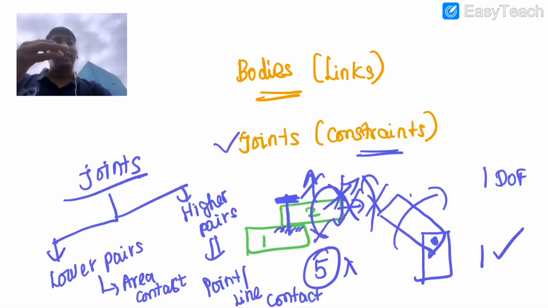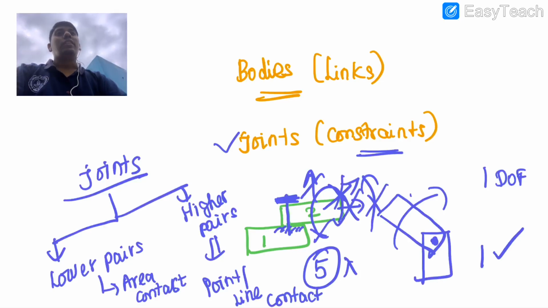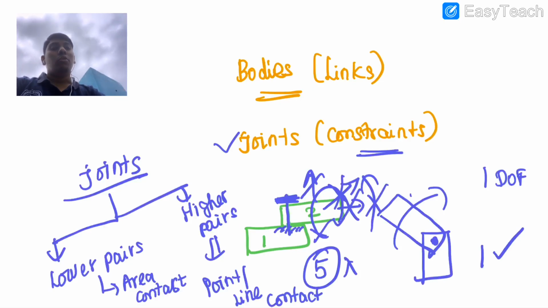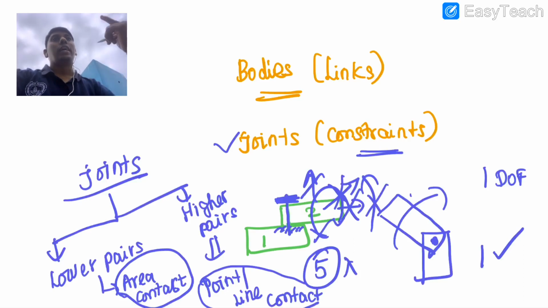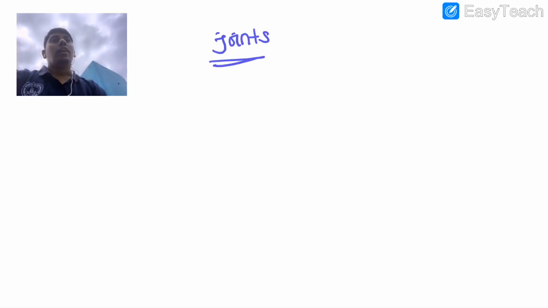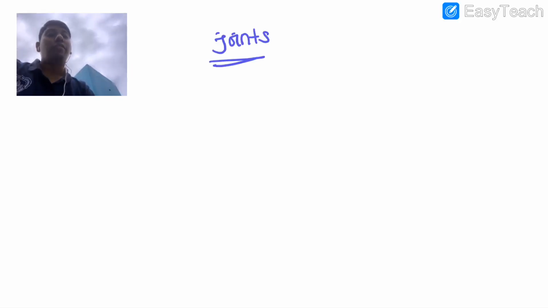What it is really reflecting, in the sense of lower pair and higher pair, is the transmission of the motion, right? The motion is happening over a larger area, or you can say a narrow line or point. In the sense, the force transmitted would be higher in the higher pair and lower in the lower pair. Okay, this is one way of classifying joints. The other way of classifying joints is what I said earlier: a single degree of freedom joint, double degree of freedom joint, triple degree of freedom joint, like that.